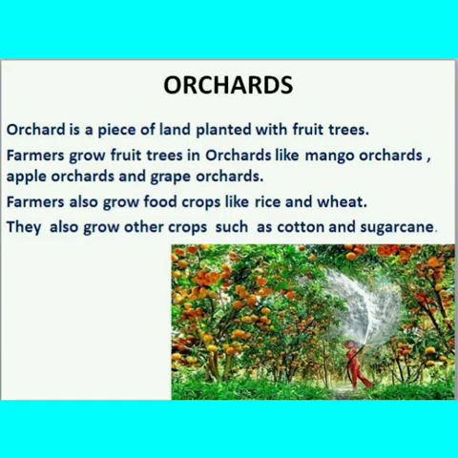Next, orchards. Orchard is a piece of land planted with fruit trees. Farmers grow fruit trees in orchards like mango orchards, apple orchards, and grape orchards. Farmers also grow food crops like rice, wheat, maize, etc. They also grow other crops like cotton, jute, sugarcane. So, agriculture is the main occupation of our country. So, you have to support agriculture. Okay.